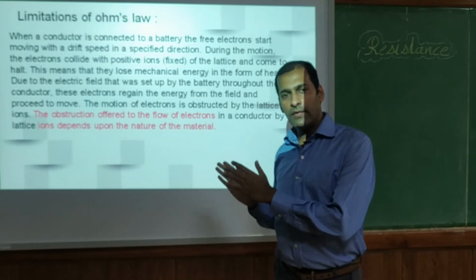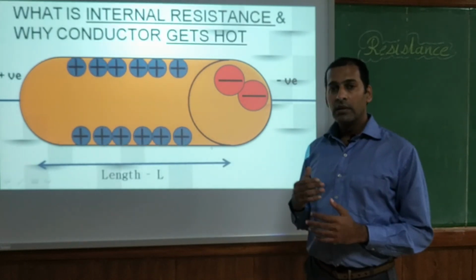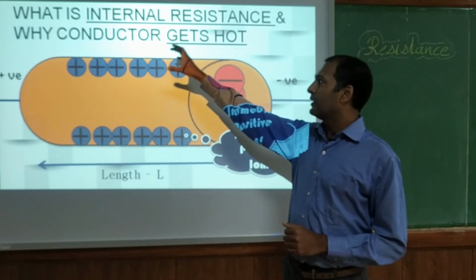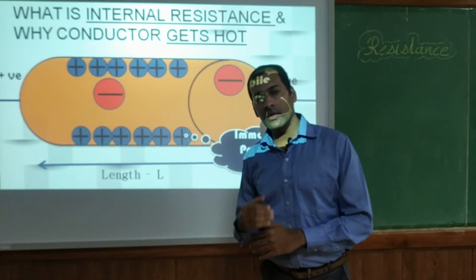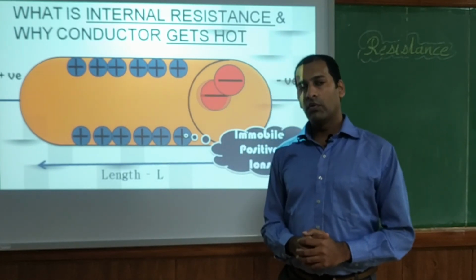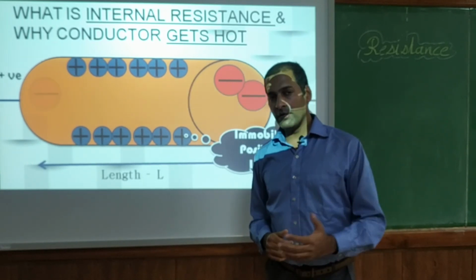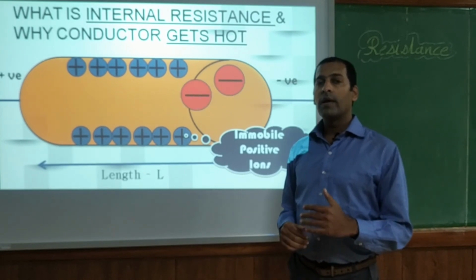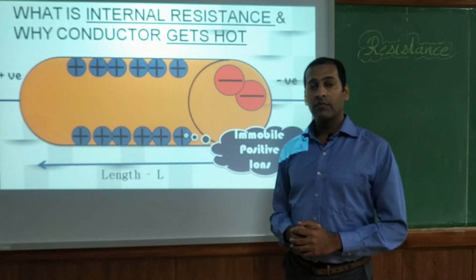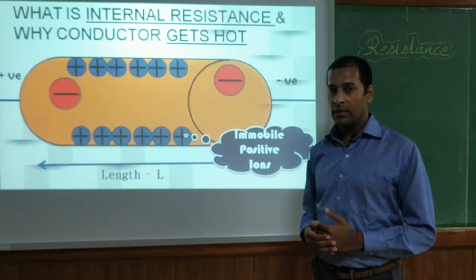Now what we have to do, this is a very simple statement, a very simple concept. We have to imagine it with the actual physical appearance. It talks about the internal resistance and it also tells why conductors get heated, why they become hot. If you operate a mobile phone for a longer time, if you use more applications, you play more heavy games, your mobile phone gets heated. Why does that heat get created inside a phone? Or if you use more gadgets and their consumption of current is increasing, they become hot.